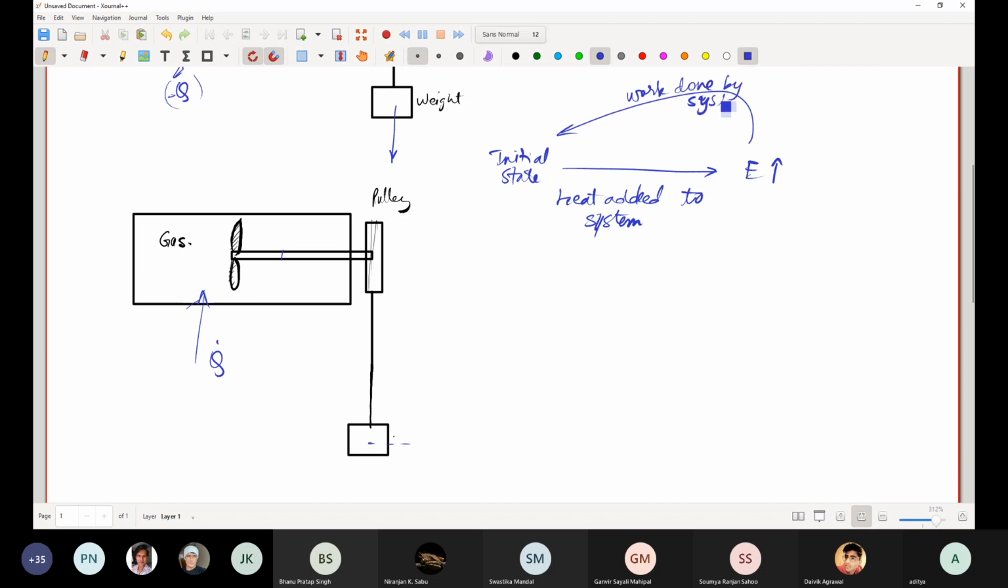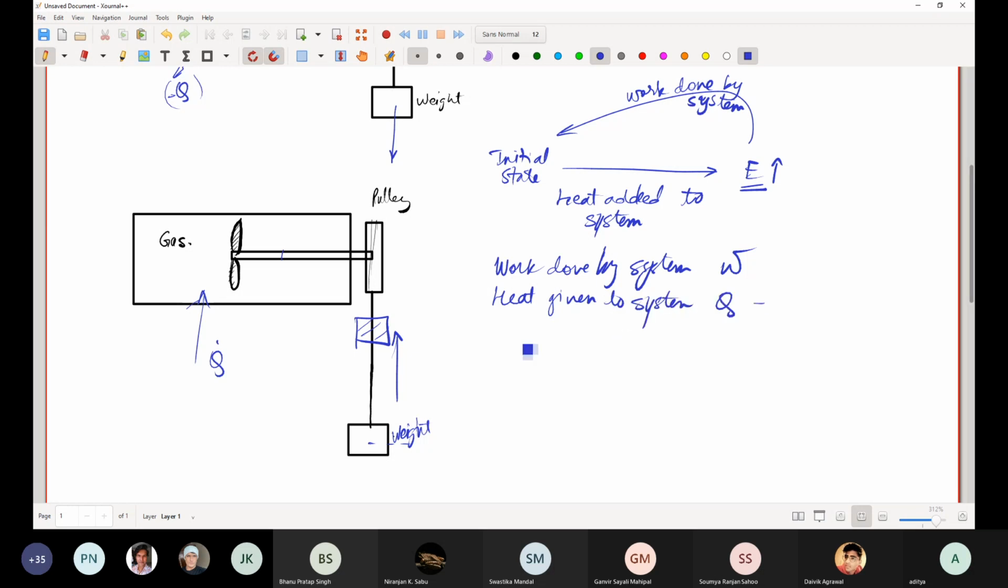Now if work is done by the system, what will happen to this weight? This energy, it has to lose the energy to go back to its initial state. So in order to do that, it has to do some work. When it does work, it will raise the weight. Is that not so? So what does that mean? In this entire hypothetical process, work done by the system is W, and heat is transferred to the system, right?